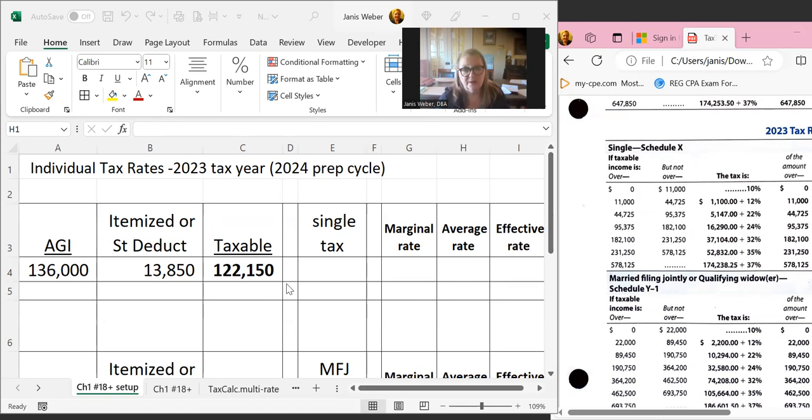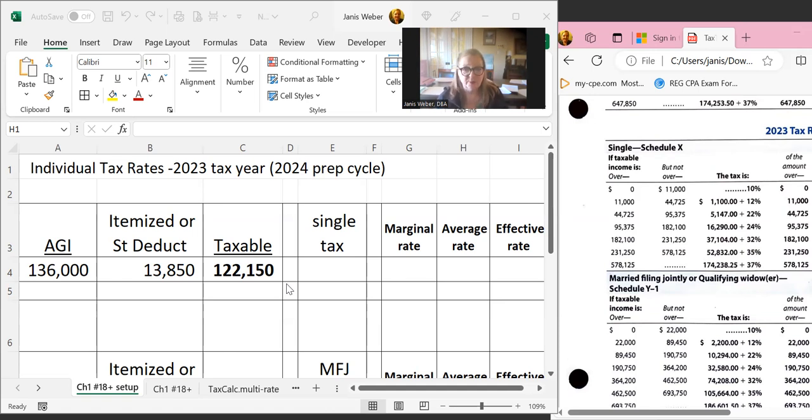They don't mention a QBI. So we have taxable income of 122,150.